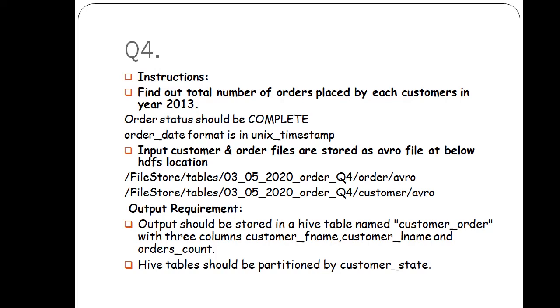So you apply the filter on the order table after loading the data from HDFS.